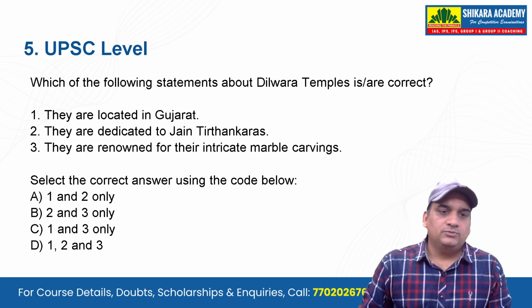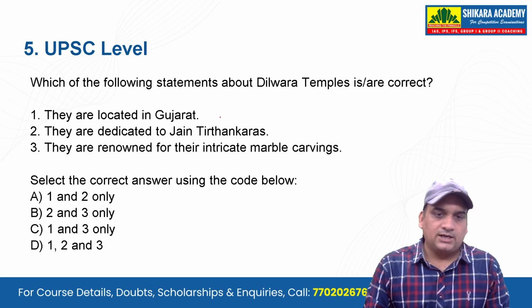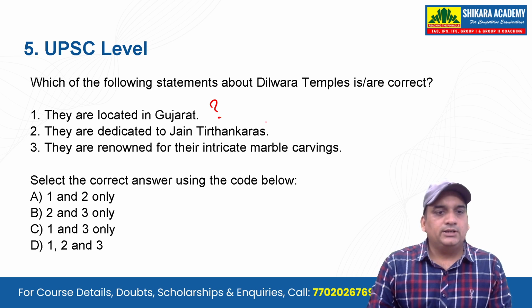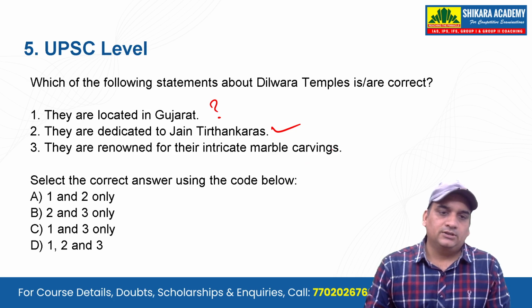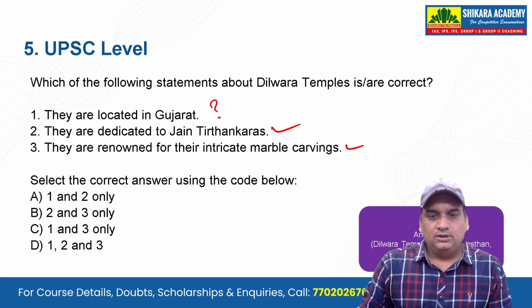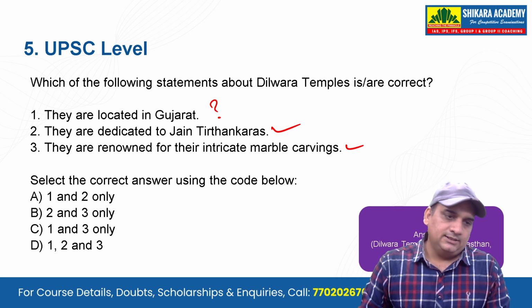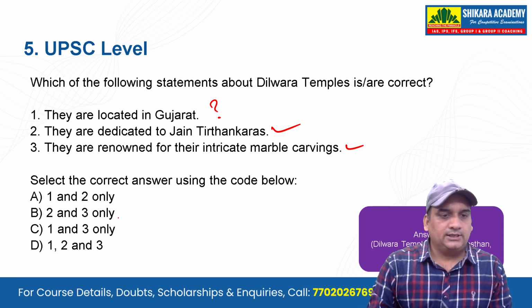Which of the following statements about the Dilwara temple is or are correct? One, they are located in Gujarat. Are they located in Gujarat? Two, they are dedicated to Jain Tirthankaras. Three, they are renowned for their intricate marble carving. So I believe one is not right. Dilwara temples are in Rajasthan. Yes, that's correct. So B, 2 and 3, is the correct answer here.